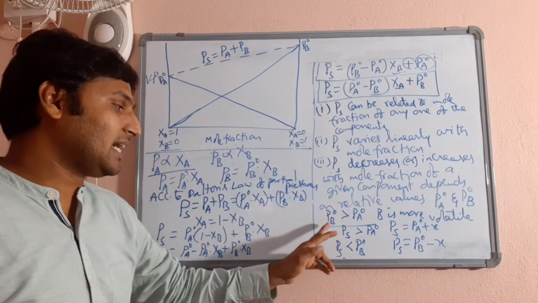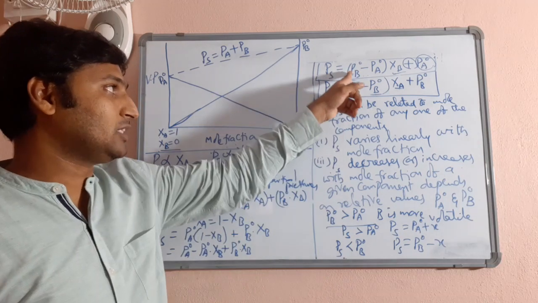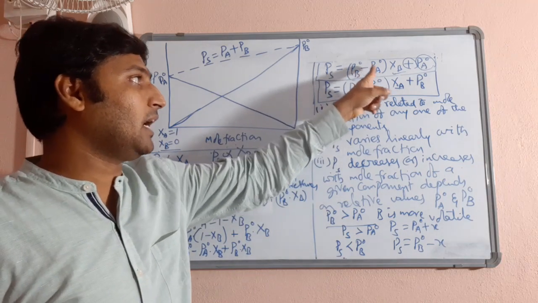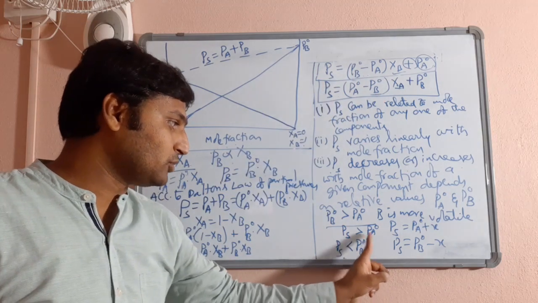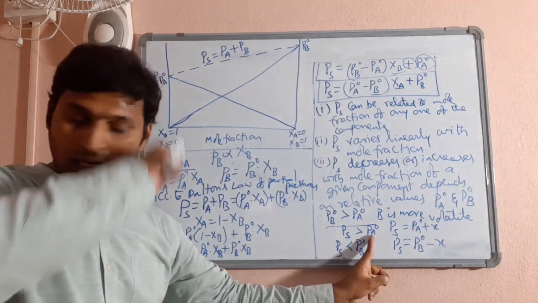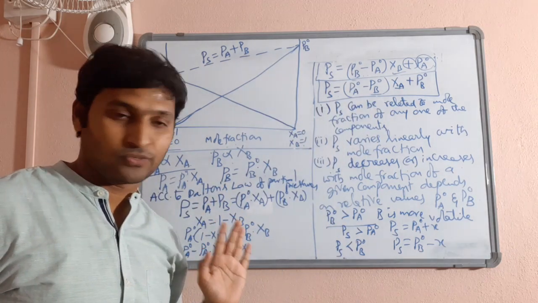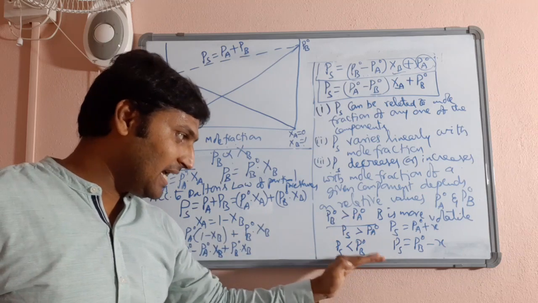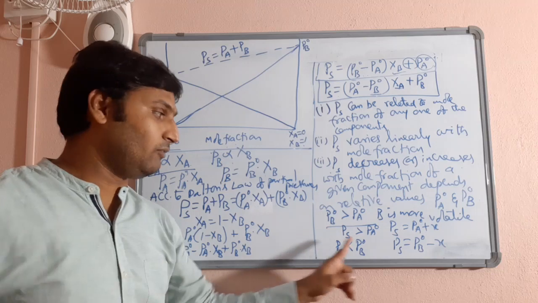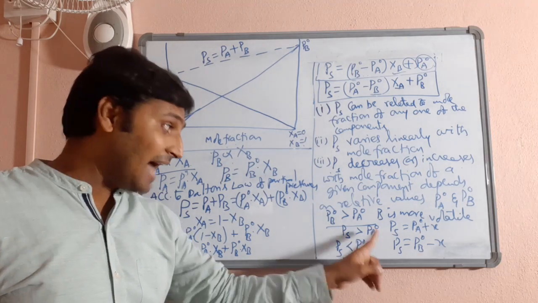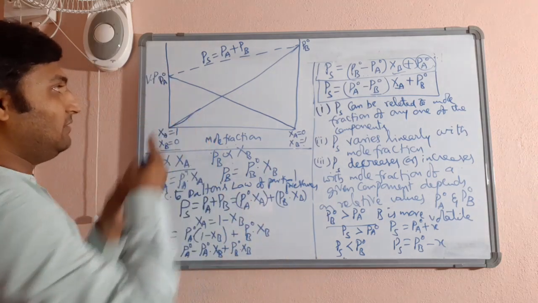And I have considered a context where B is more volatile than A. Then, if you substitute the values here, you will get PB naught minus PA naught positive. So, something is added to PA naught, which means the vapor pressure of the solution is larger than PA naught. Then the vapor pressure of the solution is smaller than PB naught if you substitute in this relation. From which we can clearly understand that the vapor pressure of the solution relates to the vapor pressures of pure liquids based on their relative values. That can be clearly evident here.